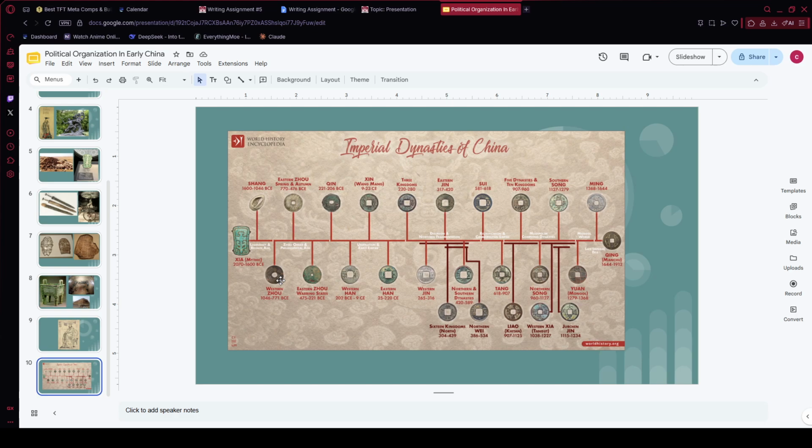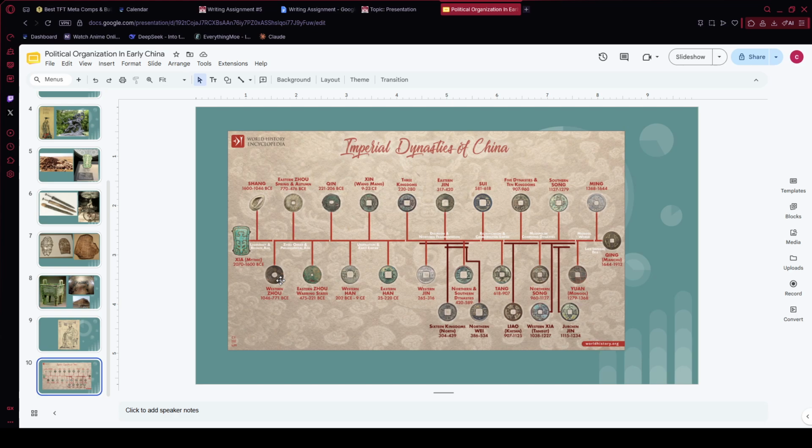To wrap it up, political organization in early China moved from small village leadership all the way to powerful, complex governments. The Xia established the idea of hereditary rule, with power staying within one family. The Shang expanded military power and political authority through a network of allied towns and a system that was closely tied to religion. And the Zhou brought in a completely new idea about legitimate rule with the Mandate of Heaven, which ended up influencing Chinese governments for centuries afterward, way past the Zhou dynasty itself ending.